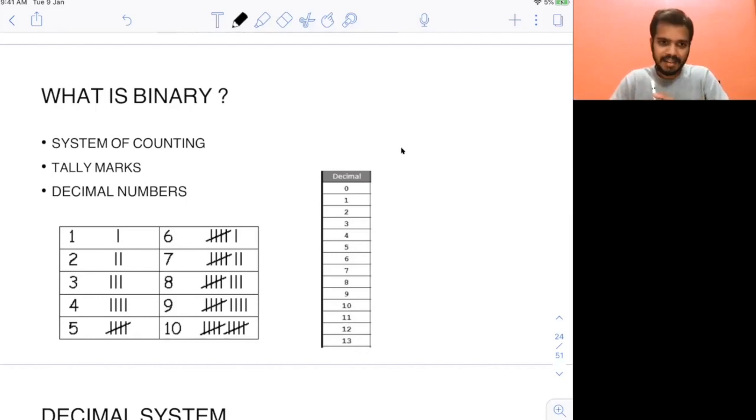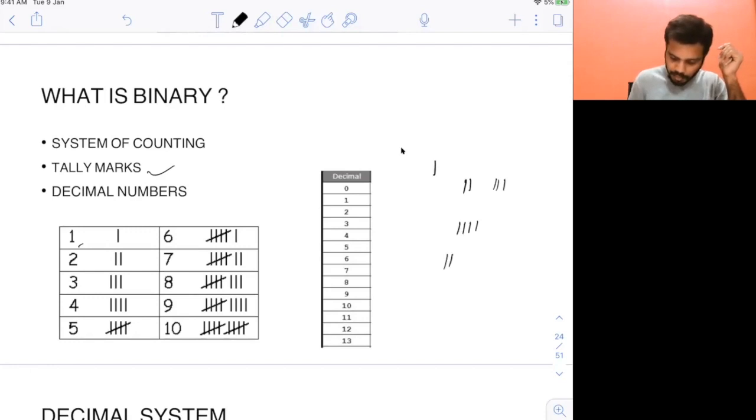Now see, in traditional times, we had different systems of counting. Like you have tally marks. For one, you do one tally mark. For two, you do two. For three, you do three. For four, you do four marks. For five, you do four and cross them. Similarly, for six, you keep on doing this. But this is not very easy. If you have a number like 9900, it becomes tough to represent through tally marks.